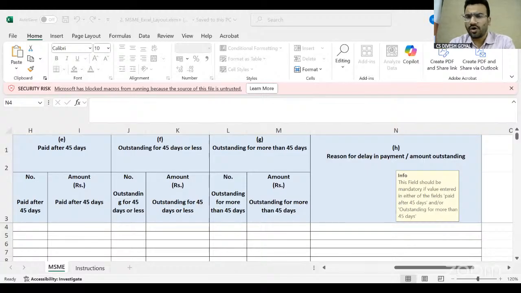So this is all about the MSME 1 form. Whenever we prepare MSME 1 form data, we will not consider the medium vendor. We will just consider the micro and small, which are registered under manufacturer and trader, manufacturer and services.